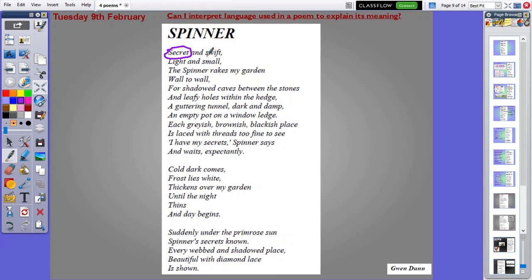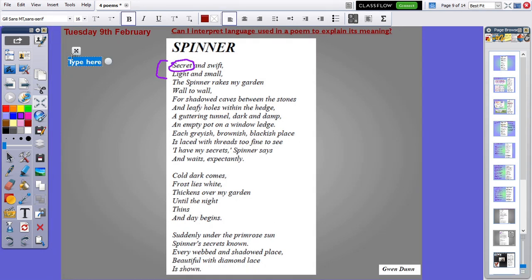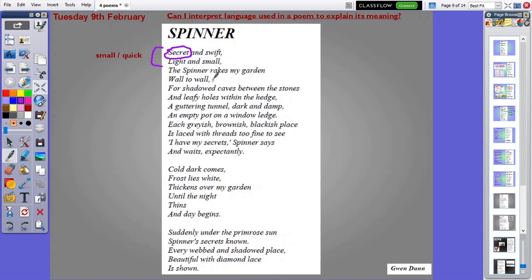So secret and swift, light and small. Well, all of this is describing the spider. It's telling me it's small, and swift means quick. So I know it's telling me that it's small and it's quick. The spinner rakes my garden. Now that is a really good verb. The spinner rakes my garden.